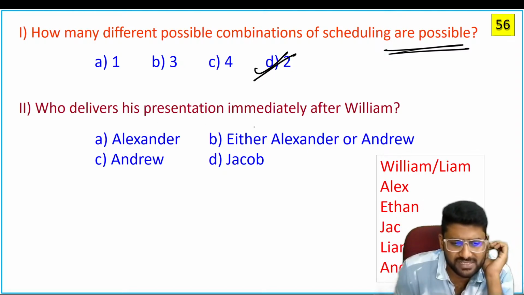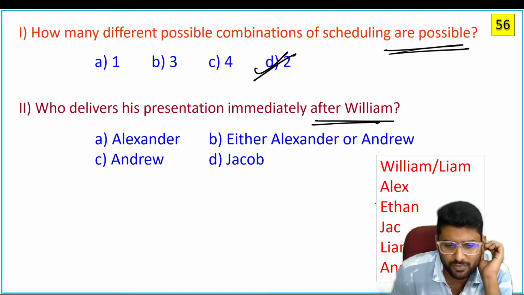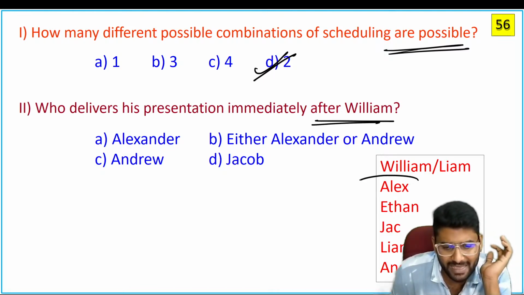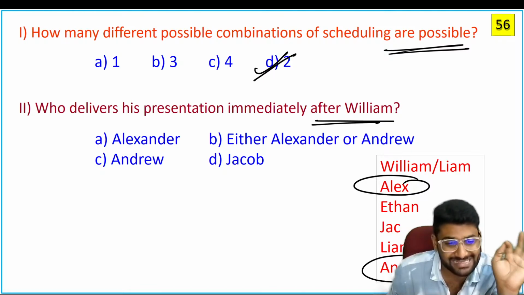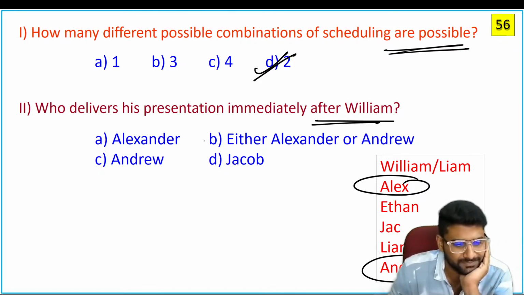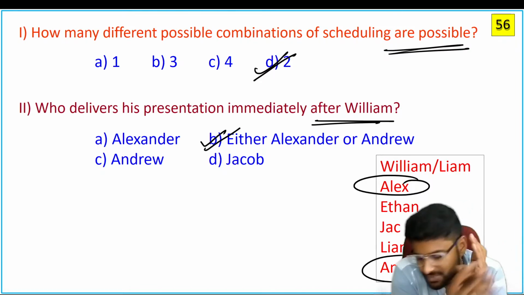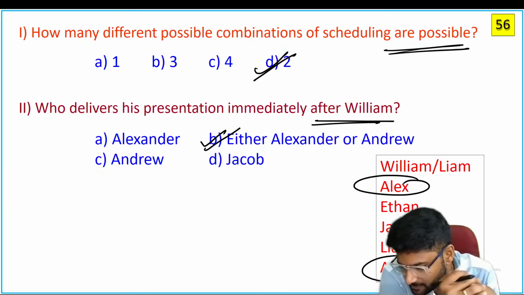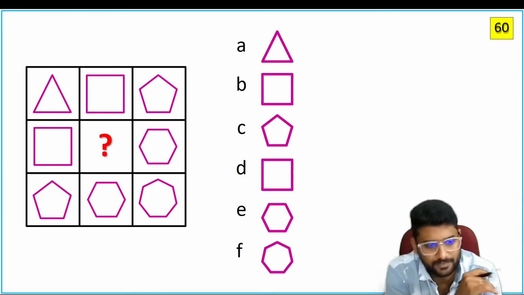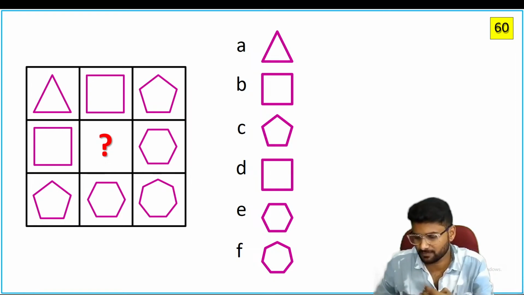So who delivers his presentation immediately after William? Who will present after William? Either Alex or Andrew. Alex or Andrew, guys. Why? Because we are not sure with William's position, right? Next. On to the next question.